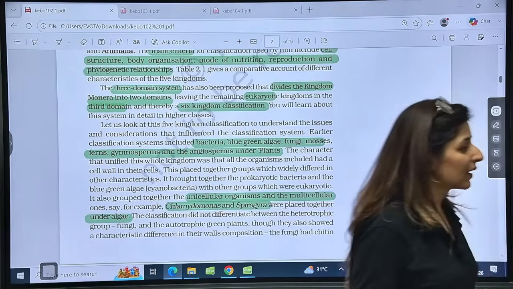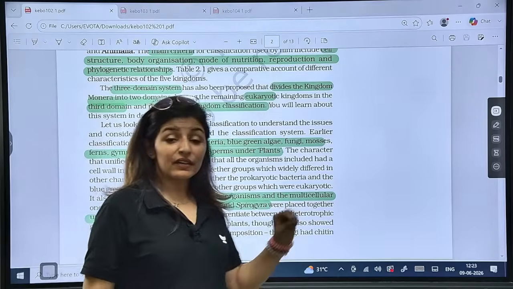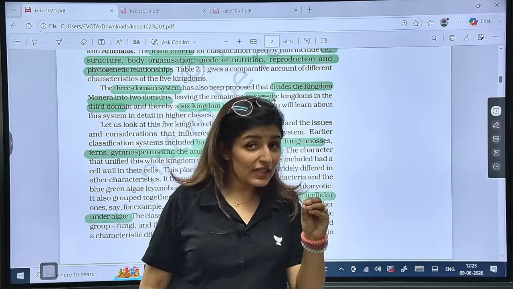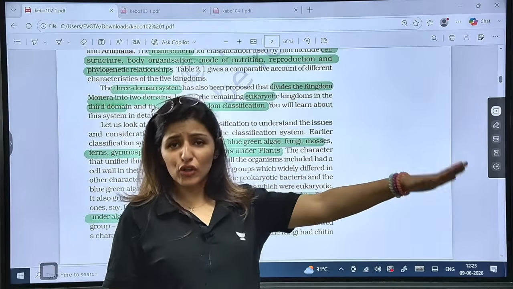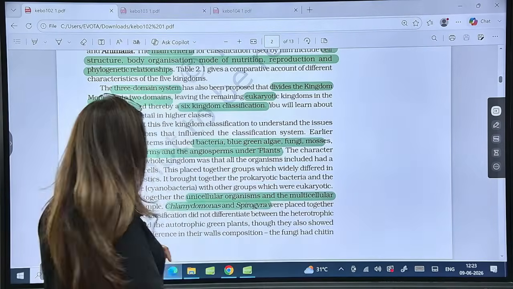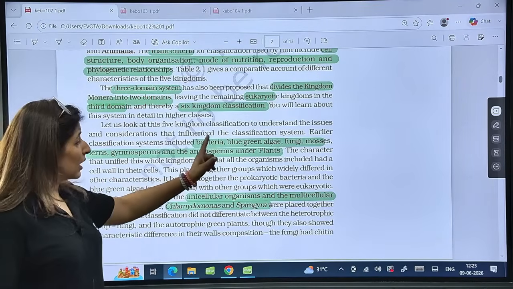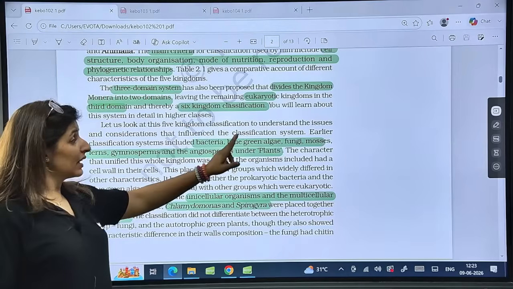Please tell me, are we underlining these lines? Right? So guys, I have already completed the detailed marathons of all these chapters. Today I am just going to read NCERT and highlight the important lines. If there is any doubt, please make good use of chat and ask relevant questions. Is that clear? Now, the earlier classification, according to Linnaeus, included bacteria, blue-green